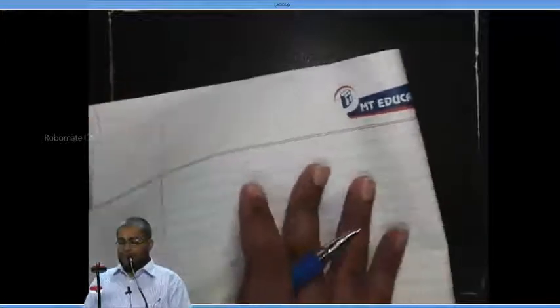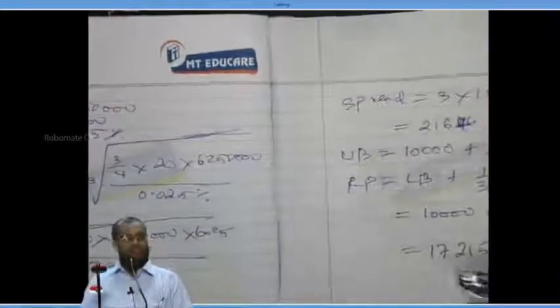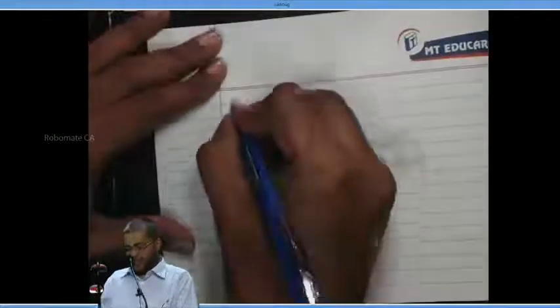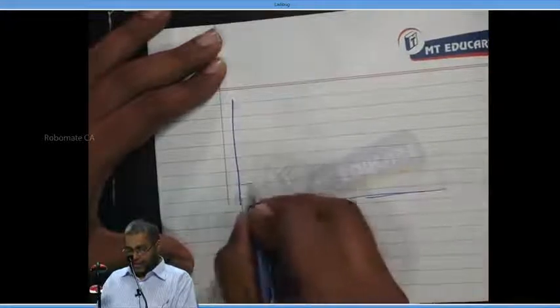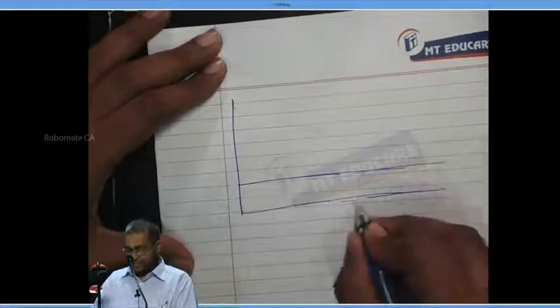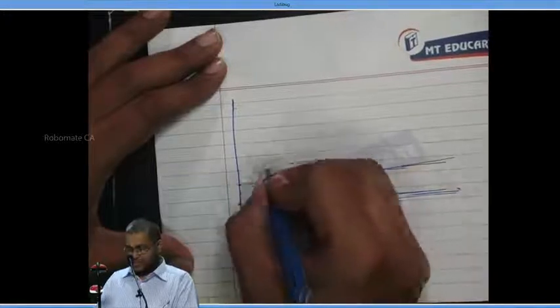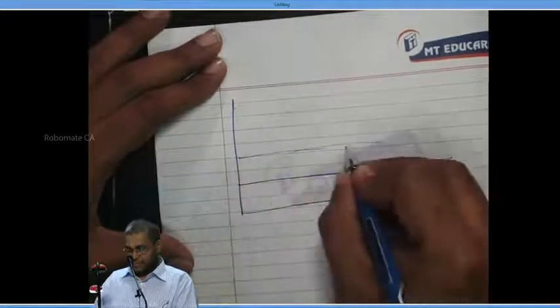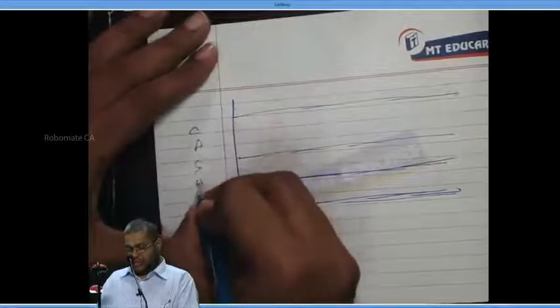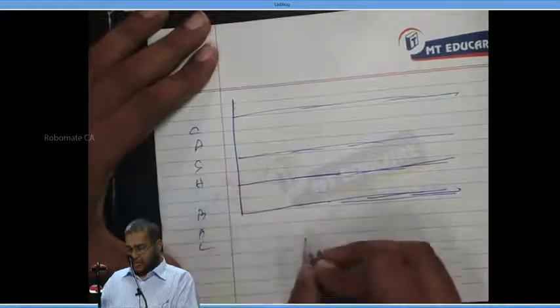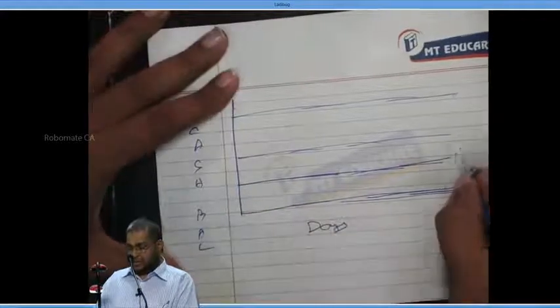Now, suppose I ask this problem, don't stop here, otherwise they will not give full marks. What you should do next is draw the diagram. This is the cash balance, and this is days.